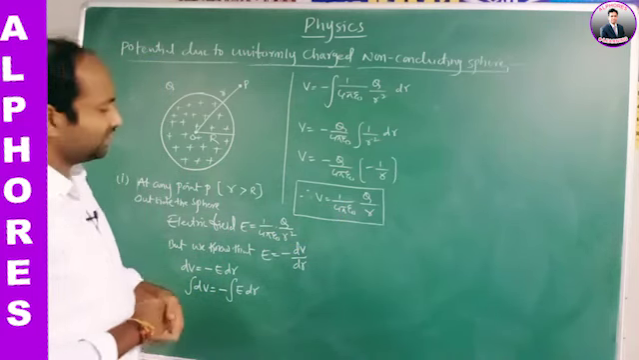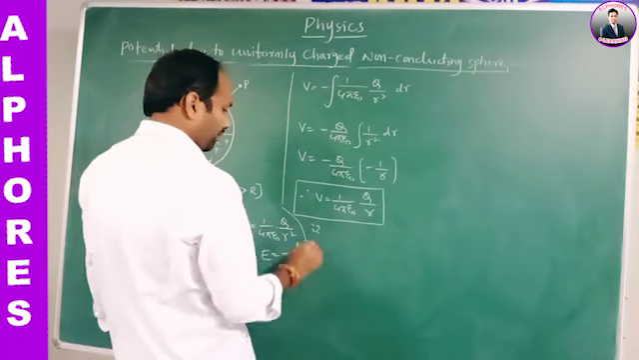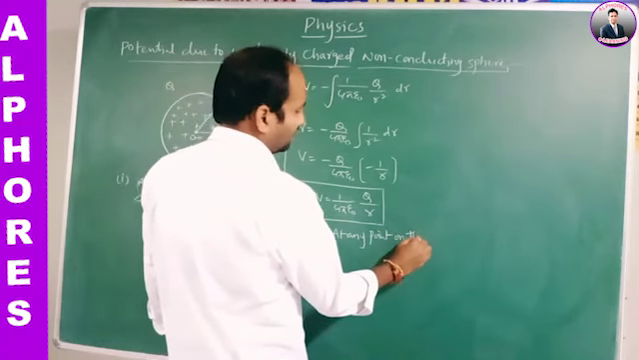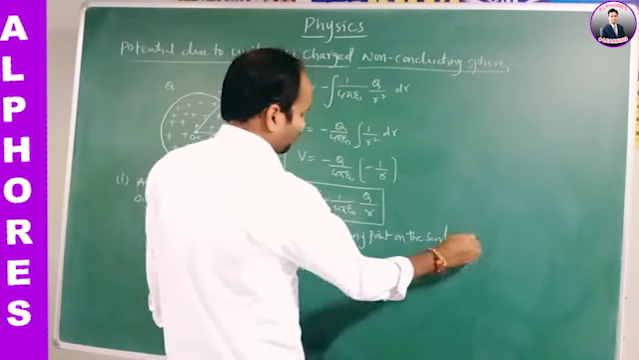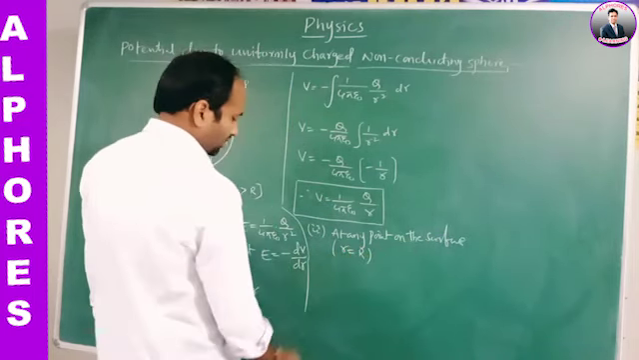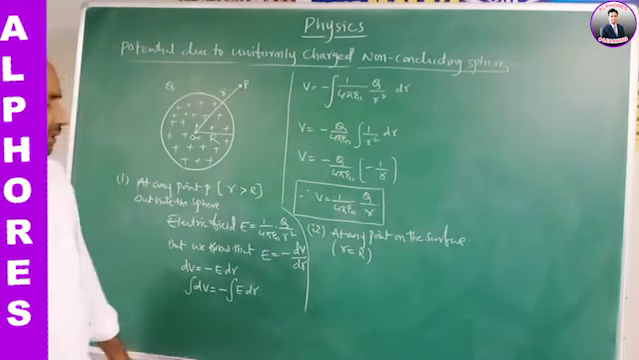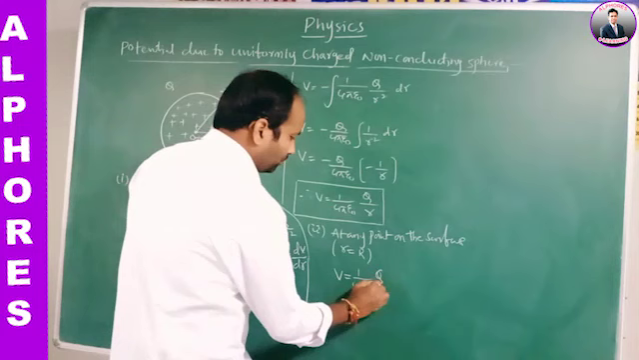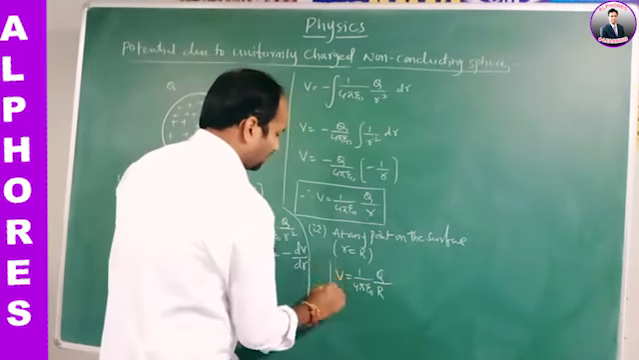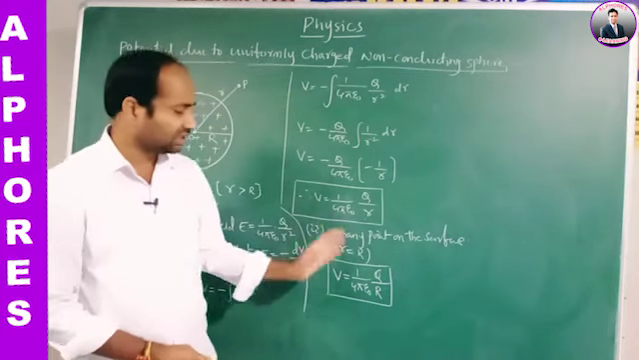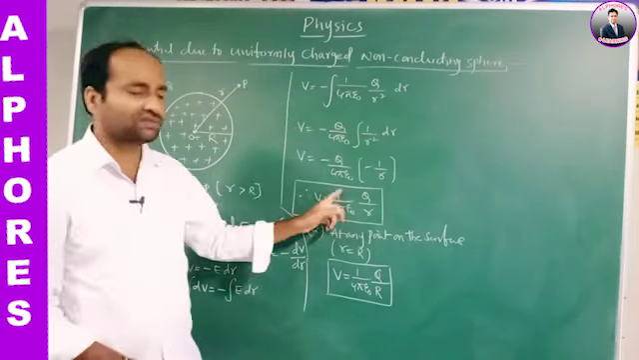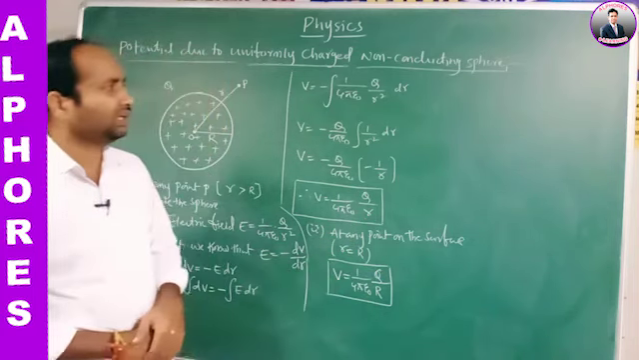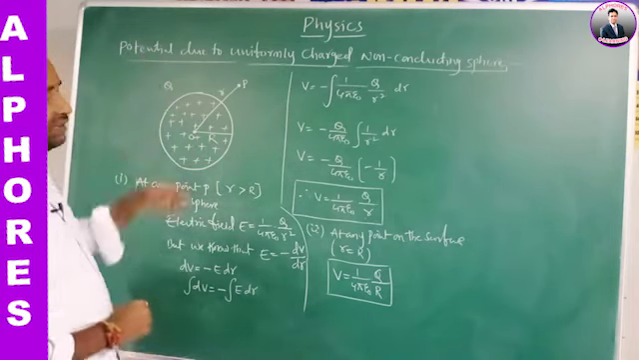Now consider the second point, at any point on the surface, that is, small r equals capital R. Instead of small r, it is replaced by capital R. So the potential V is equal to 1 by 4 pi epsilon naught Q by capital R. This is the potential at any point on the surface. The potential outside is 1 by 4 pi epsilon naught Q by r, and on the surface it is 1 by 4 pi epsilon naught Q by R. Now we need to find the third one, inside the sphere.